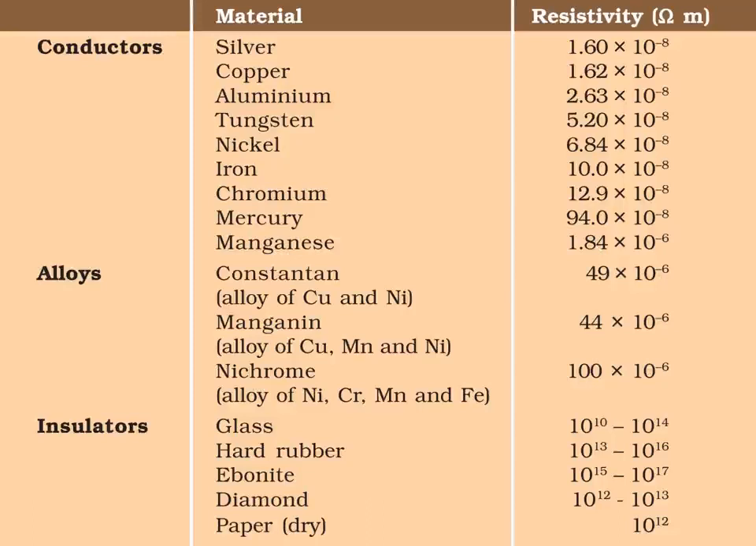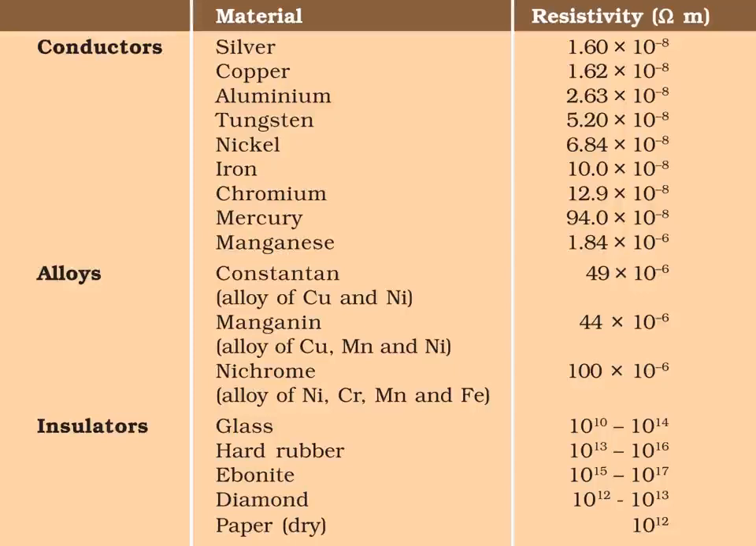Here, the conductors: silver has resistivity 1.60 into 10 to the power minus 8. You can remember it, in some problems it may be used, or just remember some important terms. Tungsten, aluminium, copper, iron, nickel, chromium, mercury, manganese are the conductors and their resistivity is given in ohm meter. Now, what are alloys? Constantan is an alloy of copper and nickel. Manganin is an alloy of copper, manganese and nickel. Nichrome is an alloy of nickel, chromium, manganese and iron.